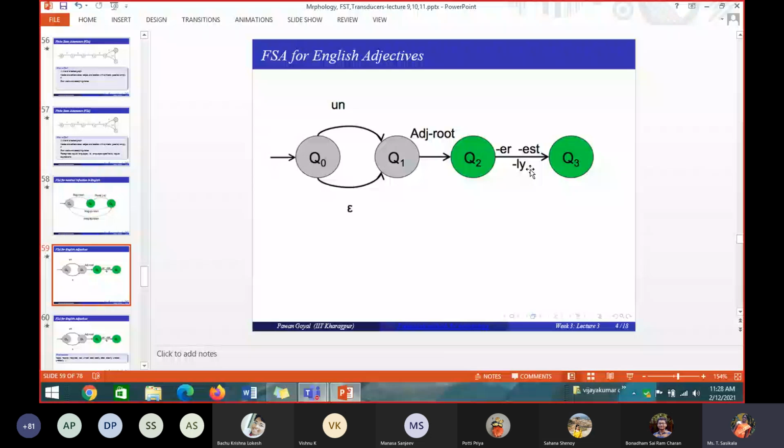Here also IER. So happy plus ER becomes happier by applying the Y to I rule. I cannot write HAPPYER. There is no word called HAPPYER. Right?